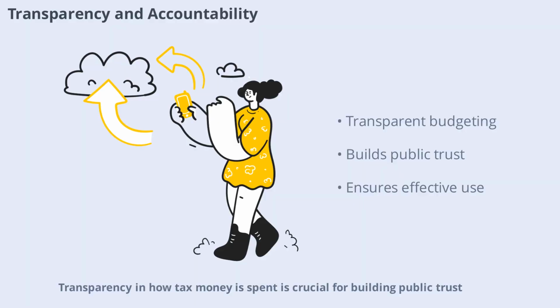Transparency in how tax money is spent is crucial for building public trust. Governments publish budgets and financial reports to show how funds are allocated. Accountability ensures that tax revenue is used effectively and for the benefit of all citizens.